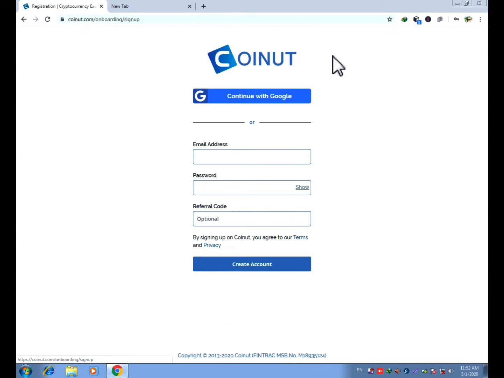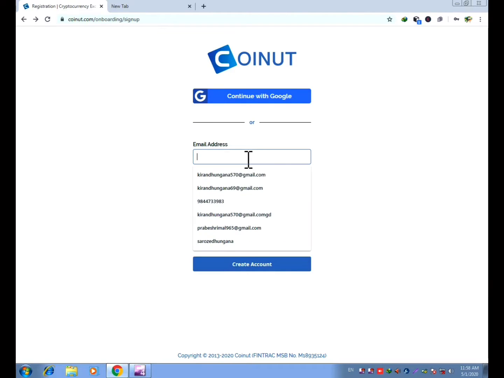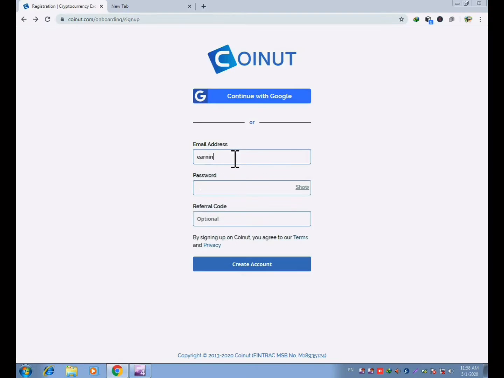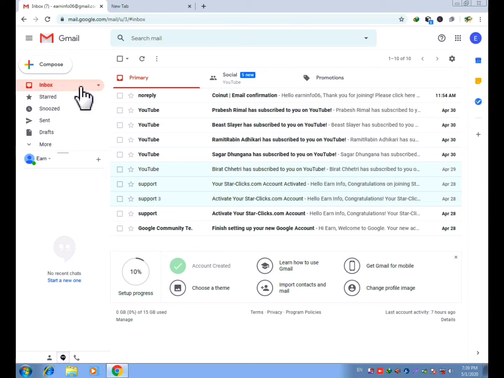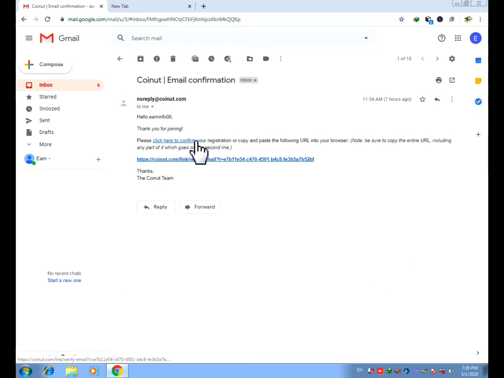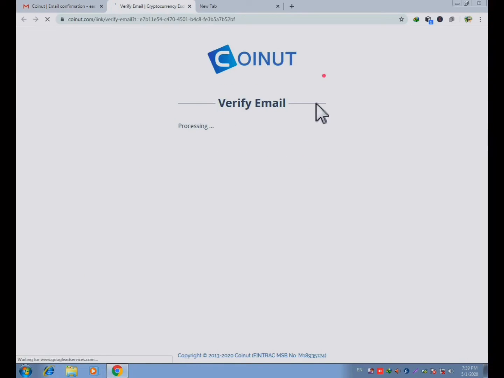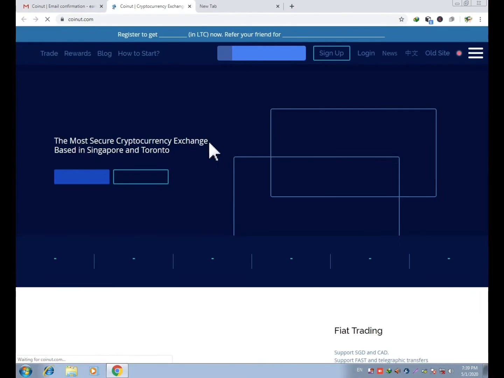After all, click on sign up. You will be getting this interface where you have to enter email address, password and referral code. Be sure to use the code on the screen as a referral code. After you click on create an account, open the inbox of your Gmail to verify. Once you click on confirm, another link will automatically open and you will see the interface like this.